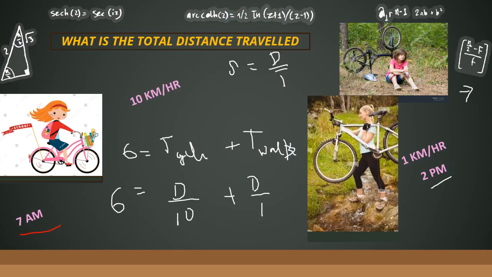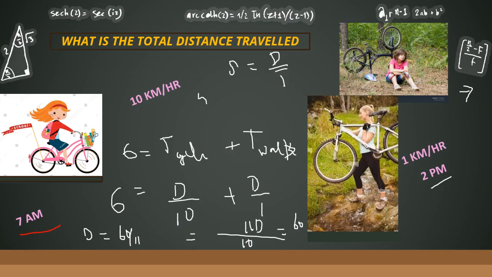So if you do your calculations, here I can take the LCM as 10. So this is d plus 10d, which is 11d. 11d will be equal to 60. So my distance is 60 divided by 11. I can take this as 5 by 11 kilometers. So my total distance is again into 2.